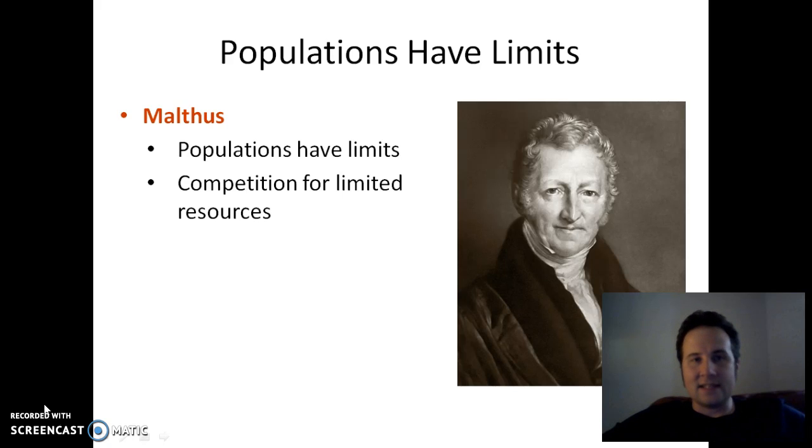And indeed, he was. He said that populations have limits, that no population can grow uncontrolled forever and ever. And he said that they have limits because there is competition for limited resources. Now, Malthus's idea was centered around the French Revolution.